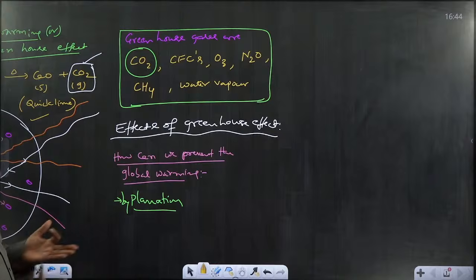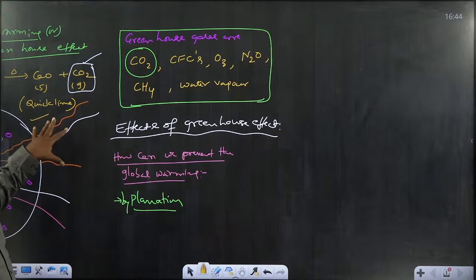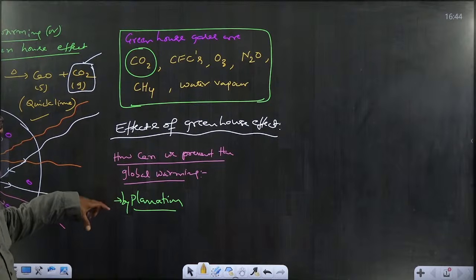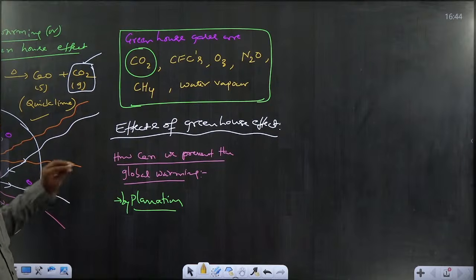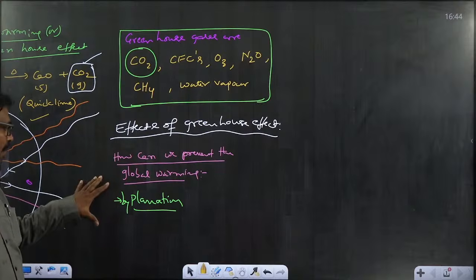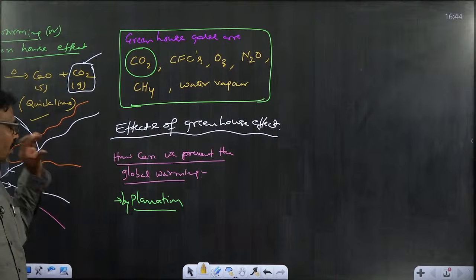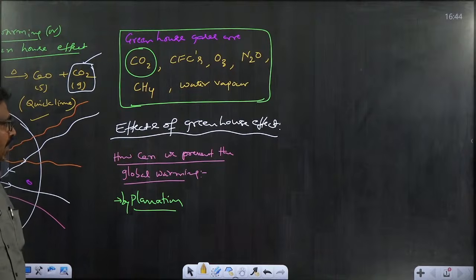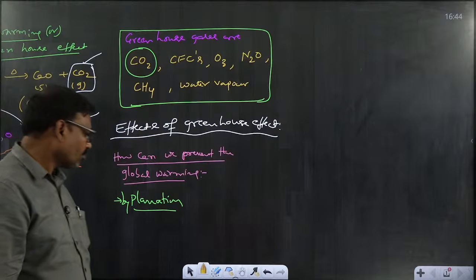Everything is responsible for the release of carbon dioxide into the atmosphere. So by reducing that CO2 level, only then can we reduce global warming or the greenhouse effect. This is the major prevention: decreasing the level of carbon dioxide in the atmosphere.